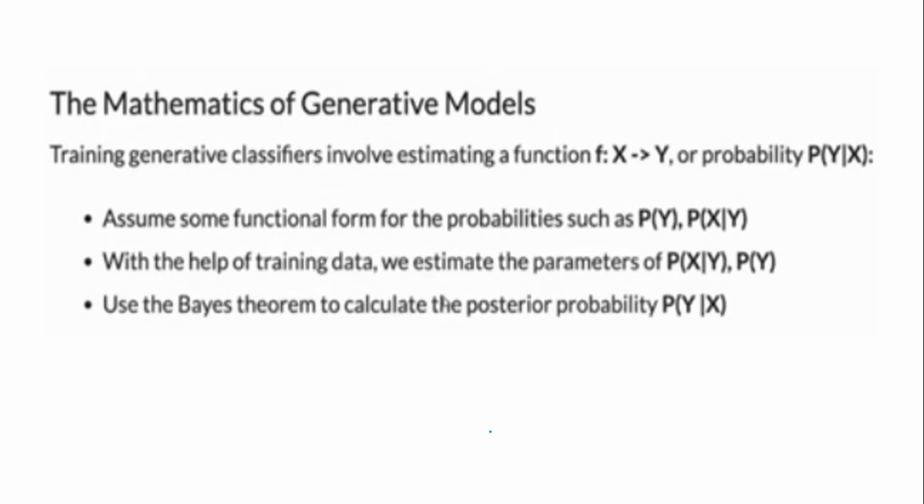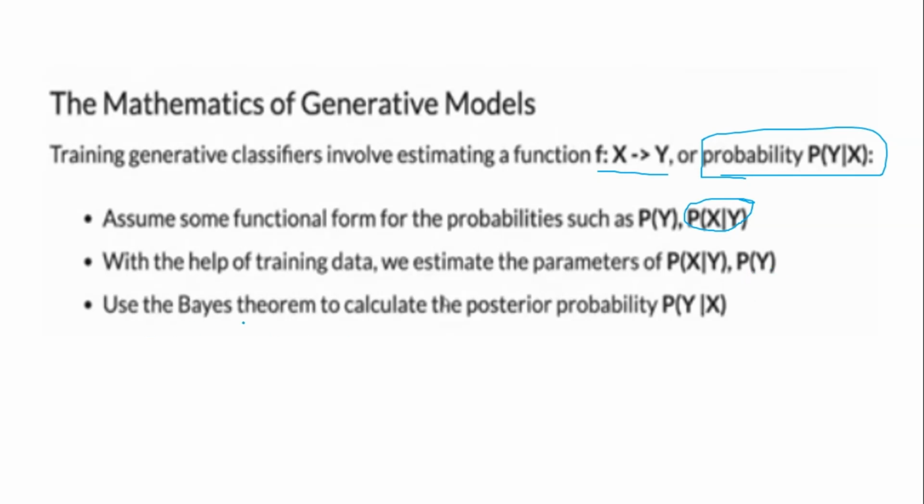So this is a mathematical model. We can give an expression: a function of x tends to y. We can write it as the probability p of x, y. Assume some functional form of the probabilities, such as p of y and p of x given y. Maybe you have seen this equation in Bayes. From training data, we estimate the parameters of p of x given y and p of y.